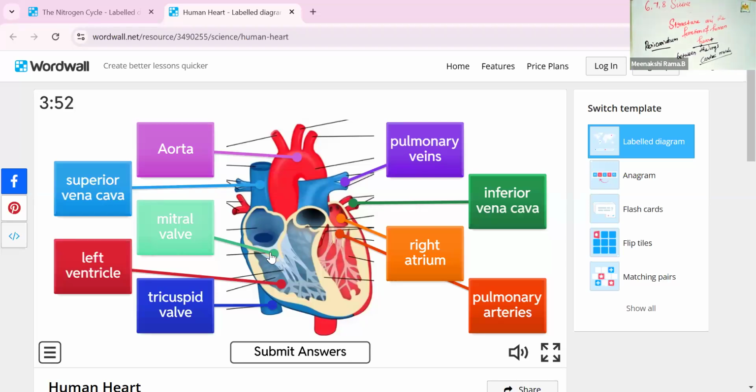Are the answers right or not? Just raise your hand or answer me. Are my answers right or not, please? Which are the wrong answers? Please inform me, I want to change them. I just want to evaluate that part. Do you know the structure of the heart? Which one is the artery? Which one is the atrium and ventricle? Which is the mitral valve and the tricuspid valve? Which is the left ventricle, the superior vena cava? Yes, these are all the right answers. There is no doubt. Shall I submit the answer? Yes, now I'm going to submit. Wait and see.